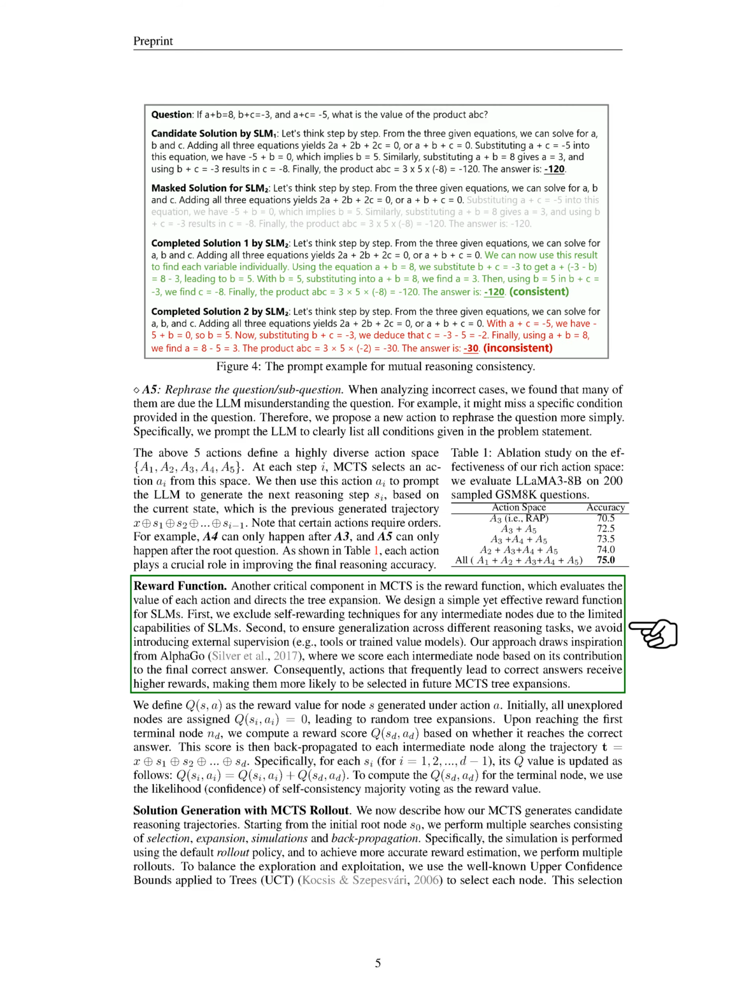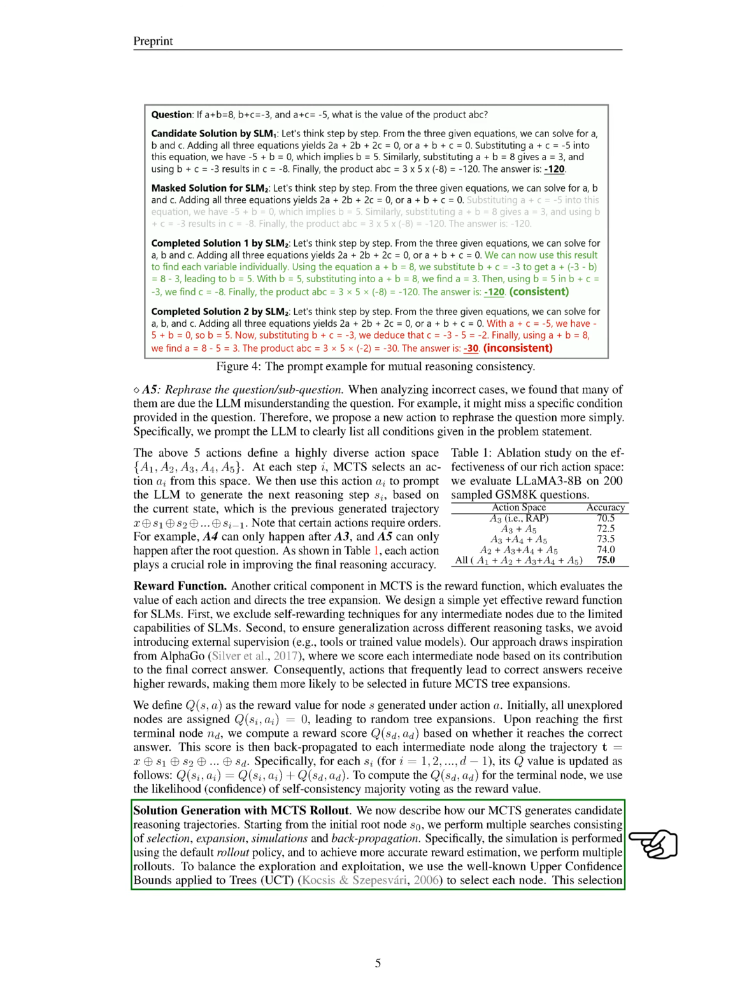Another crucial aspect of MCTS is the reward function, which evaluates the value of each action and guides tree expansion. We create a straightforward yet effective reward function for SLMs, avoiding self-rewarding techniques for intermediate nodes due to their limitations. Instead, we score each intermediate node based on its contribution to the final correct answer, ensuring that actions leading to correct answers receive higher rewards.